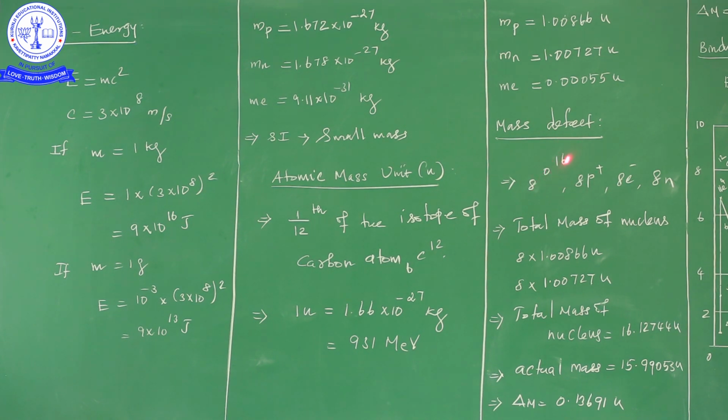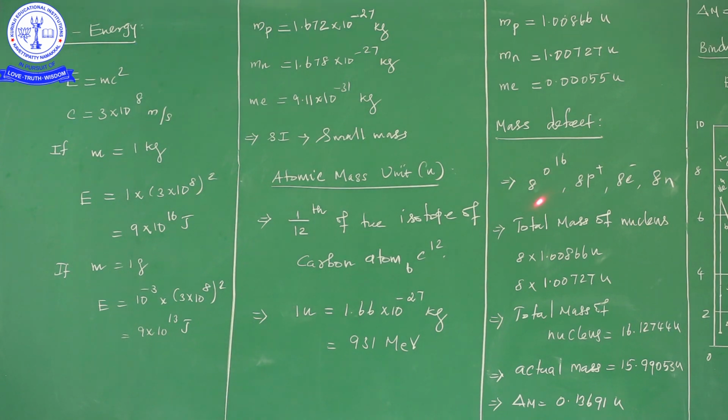From 8O16, 8 is the atomic number and 16 is the mass number. From that we know how many protons and neutrons are in the nucleus, and how many electrons are in the atom. Electrons are in the atom, not in the nucleus, because protons and neutrons are in the nucleus. The total number of particles is also known as the total number of nucleons. Nucleons are each and every particle in the nucleus.